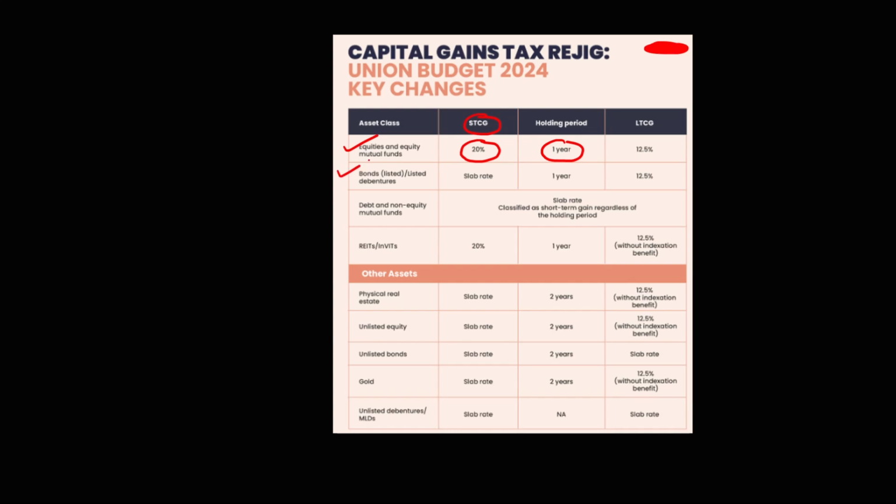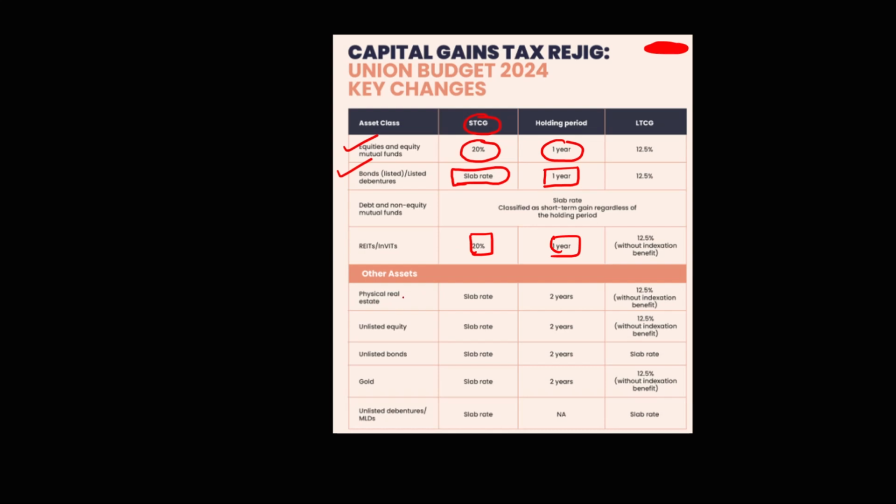For bonds and listed debentures, you will be taxed at slab rate. Here, the holding period is again 1 year. For other assets like REITs, okay, REITs UPSC has also asked recently in the prelims examination. So you can see short-term tax is 20%. Again, the holding period is 1 year.